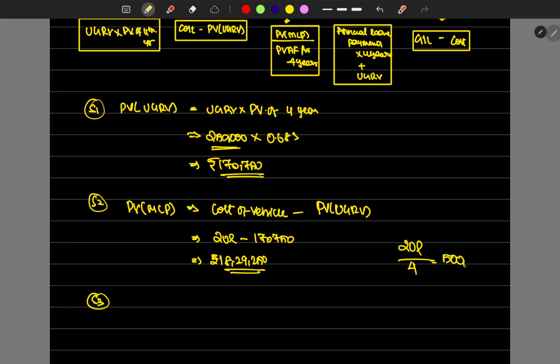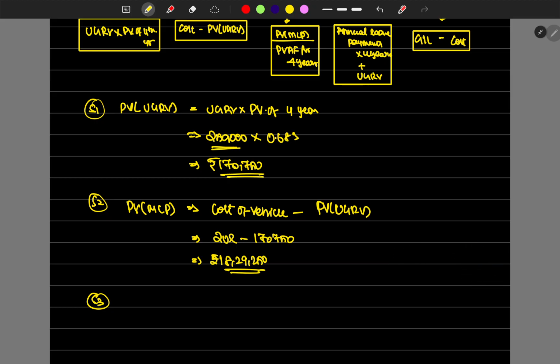I will be receiving 5 lakh as the principal, on equated yearly installments. So when I receive it in a future period, how much will the money value be in the second year, and how much will the 5 lakh be in the third year? That's what we are finding out here.